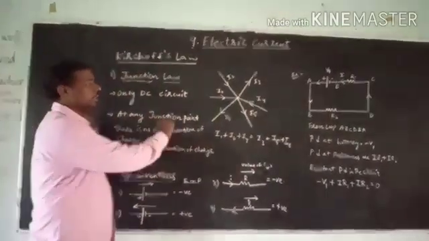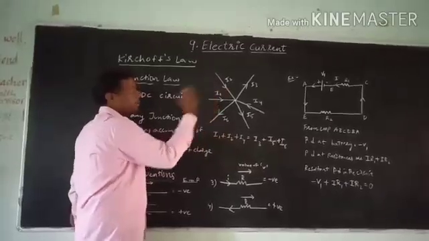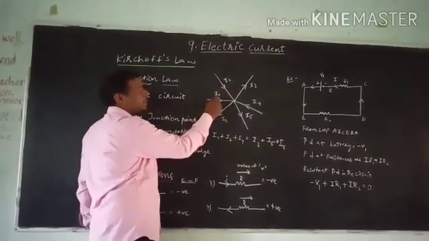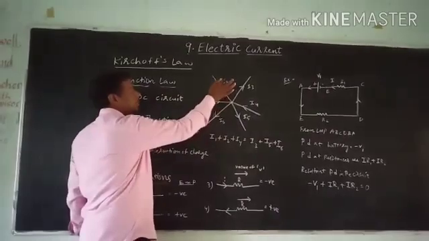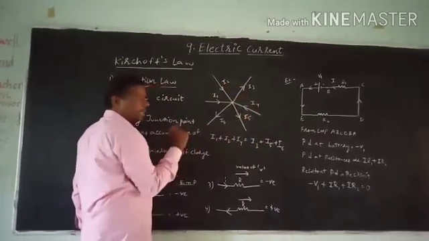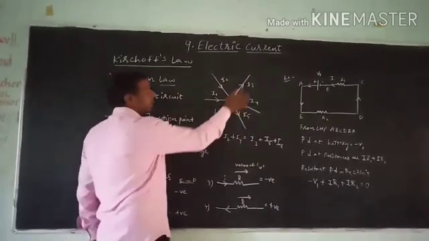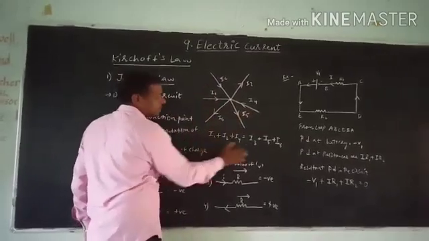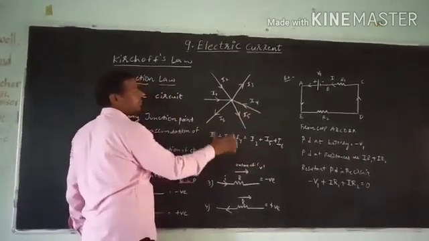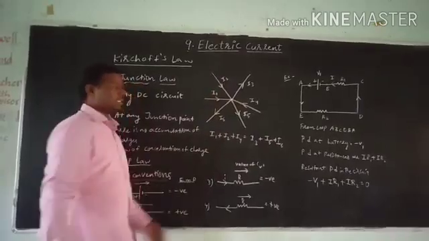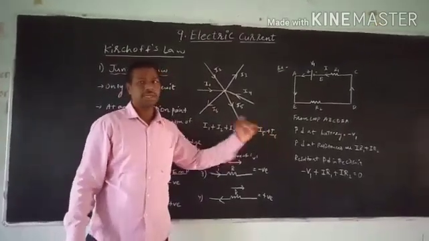Now let us understand the currents entering and leaving. You can see the currents entering into the junction are taken as positive, I1, I2 and I4. The currents that are leaving are I3, I5 and I6. So you can observe that when you add I1, I2 and I4, the sum will be equal to the amount of electric current leaving.